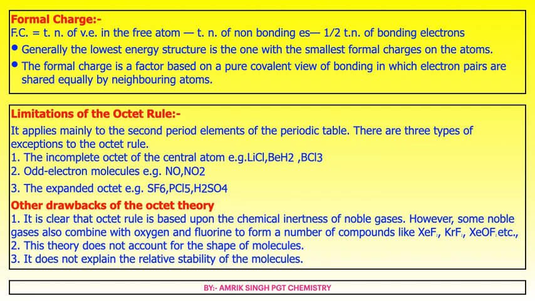Other drawbacks of the octet theory: the first one is that the octet rule is based on the chemical inertness of the noble gases. However, some noble gases also combine with oxygen and fluorine to form a number of compounds like XeF2, KrF2, XeOF2, etc. This theory does not account for the shape of molecules. It does not explain the relative stability of molecules.